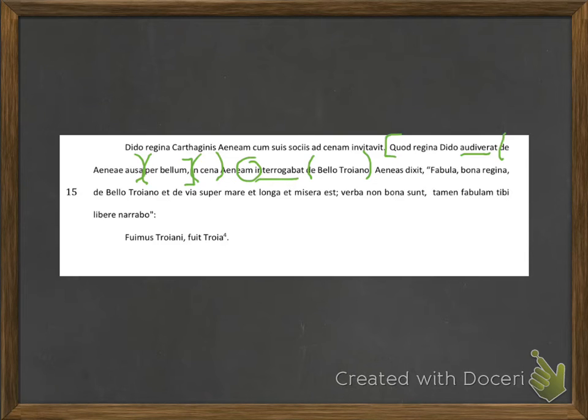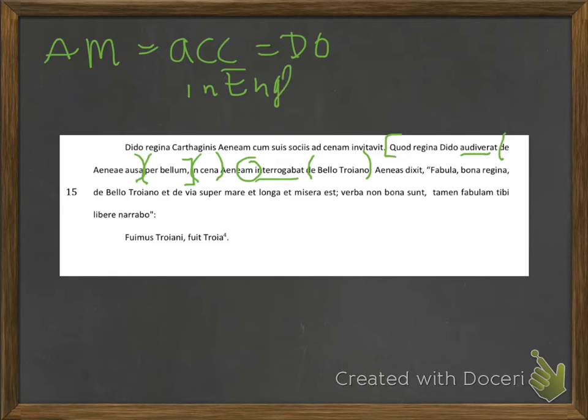Do you see how it ends with the letters am? Am is always the accusative case. That means direct object, and that means that in English it must come after the verb. So when I use Aeneam in the sentence, I can't use it until I use interrogabat.